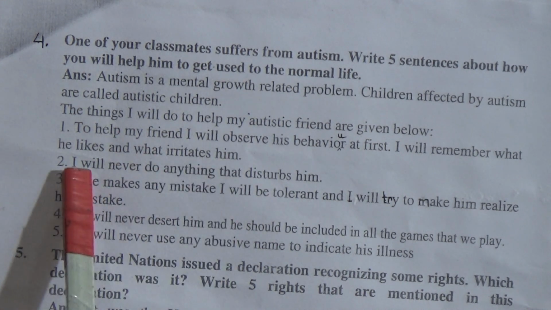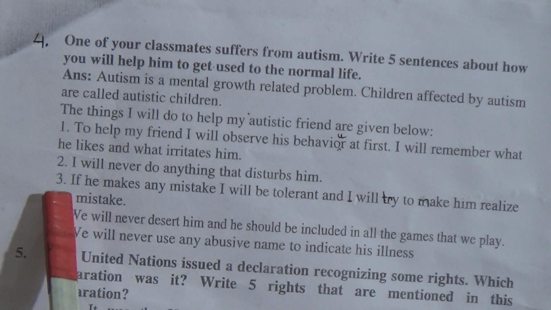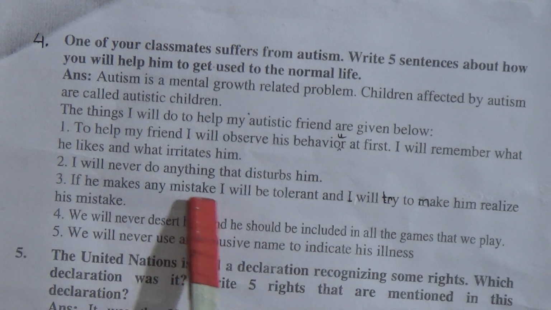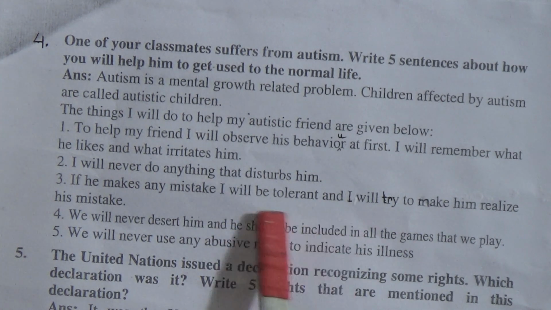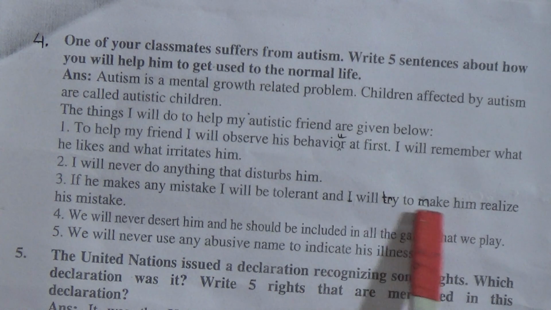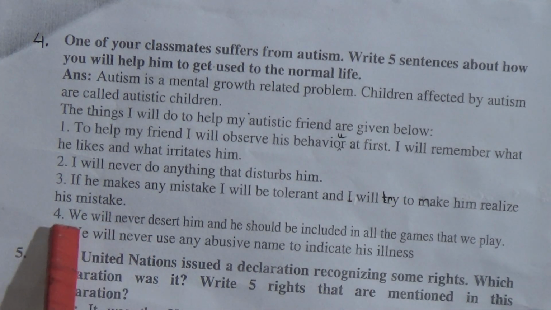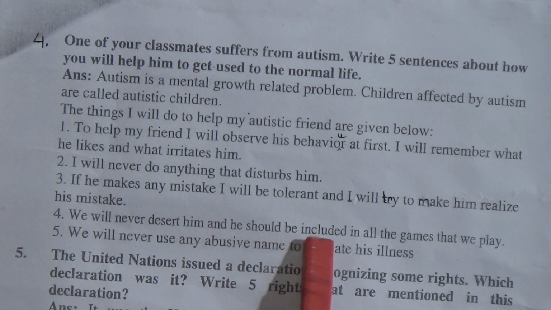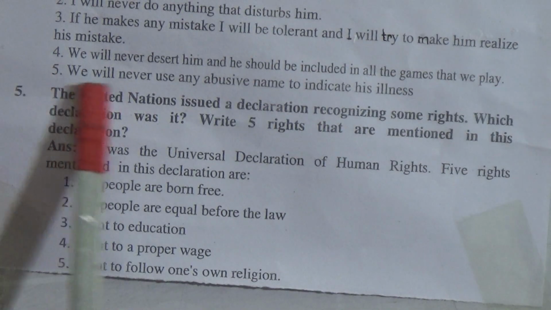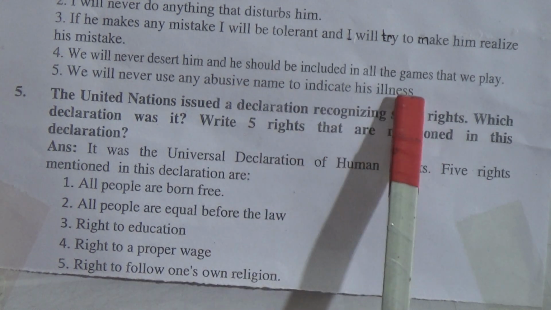Number 2, I will never do anything that distracts him. Number 3, if he makes any mistake, I will be tolerant and I will try to make him realize his mistake. Number 4, we will never desert him and he should be included in all the games that we play. Number 5, we will never use any abusive name to indicate his illness.